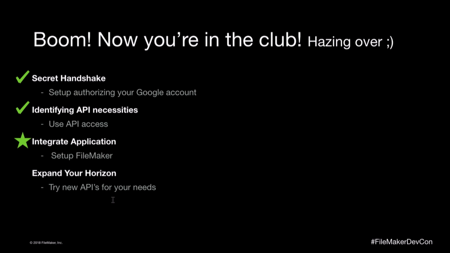That's the secret handshake. You've identified the API necessities, which were the URIs of the get message IDs and get a single message. And what do we do now? You take that JSON response, you parse it, and you use it in your files. If you choose a different API, you're going to use those JSON responses, get the data you need, and put it into your database.